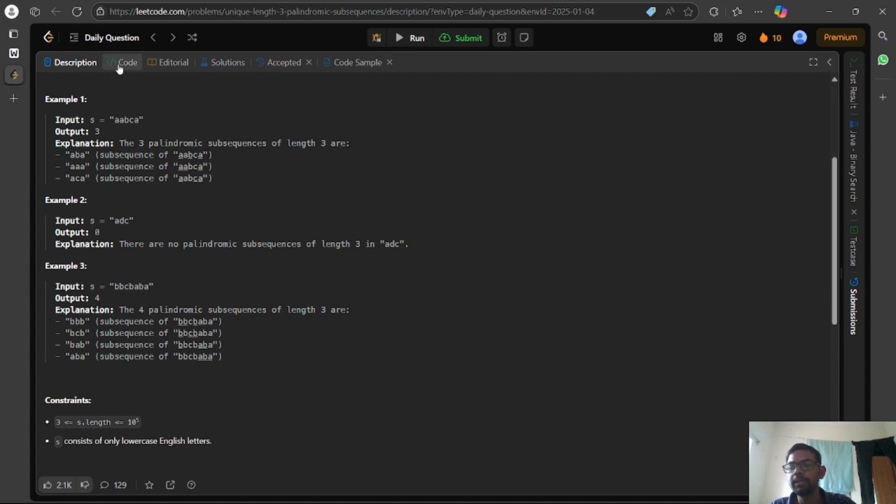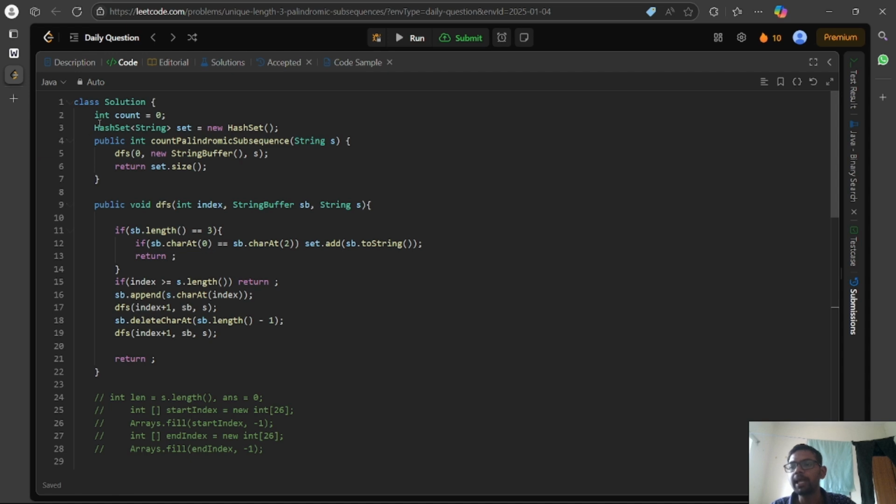So to eliminate this, we put a hash set where we store all the valid palindromes. This is the string given to us. We just initiate a DFS starting at index 0, and a string buffer to keep track of the string we are working on.